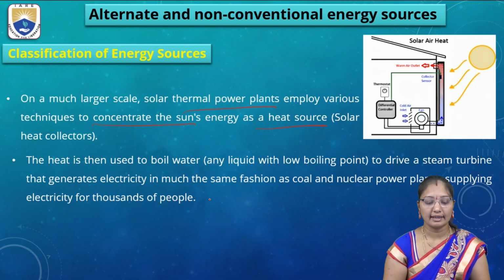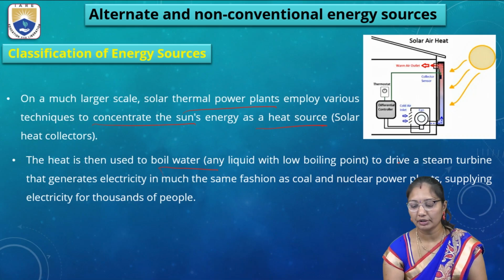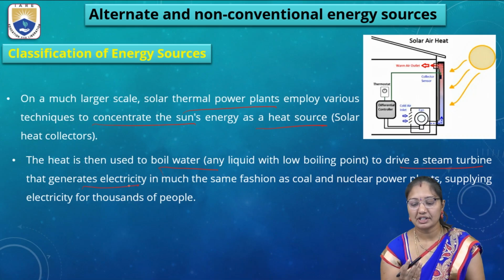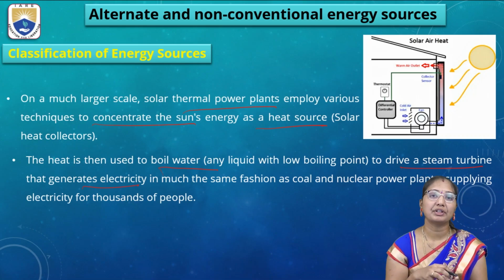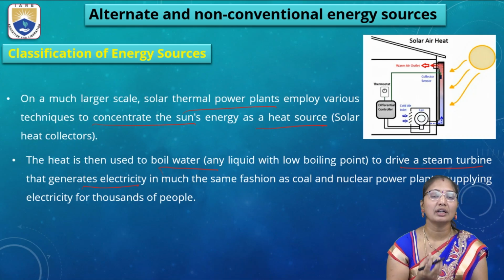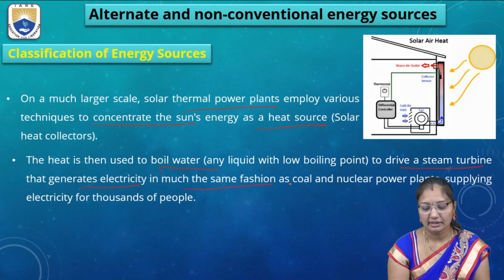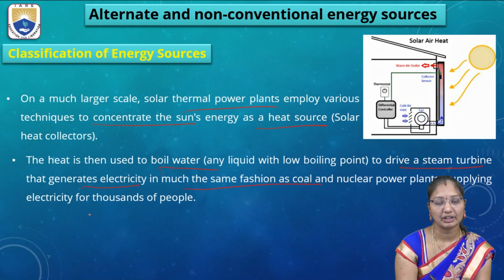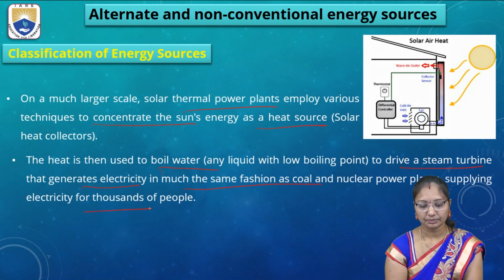The heat is then used to boil water, or any liquid with a low boiling point, to drive a steam turbine that generates electricity. So the steam turbine will be there. Any liquid with a low boiling point will be chosen. Then the sunlight enters and heats up the solution, and the turbines generate electricity, in much the same fashion as coal and nuclear power plants supplying electricity for thousands of people.